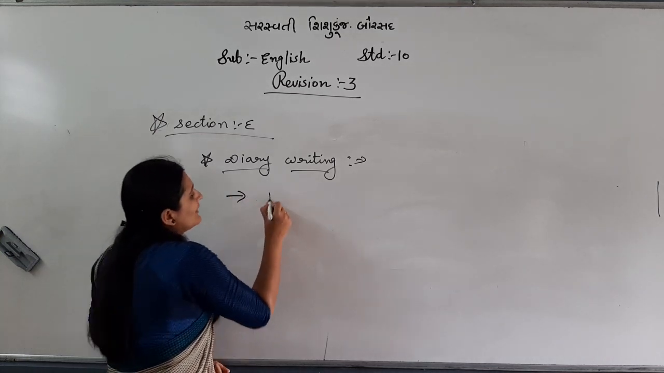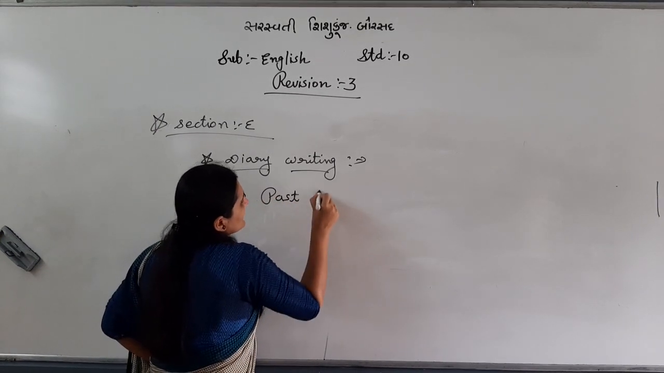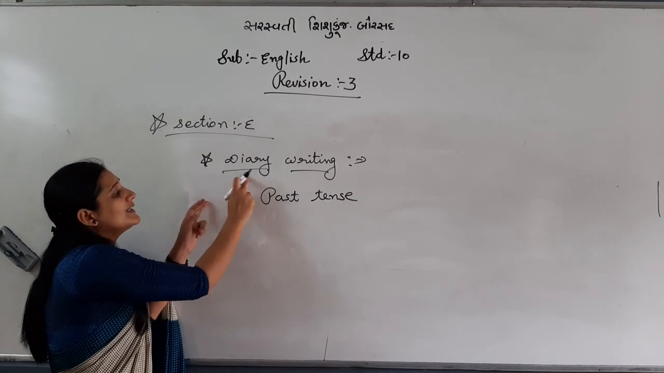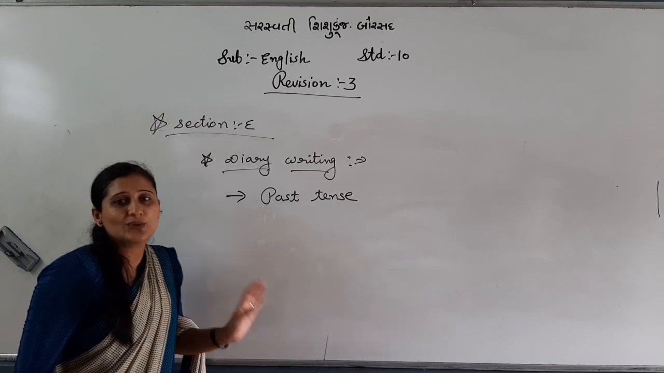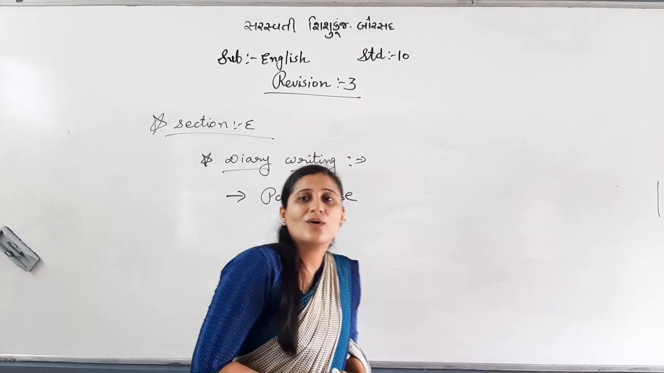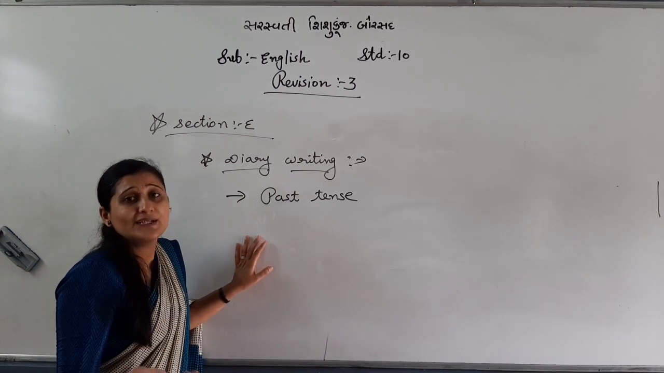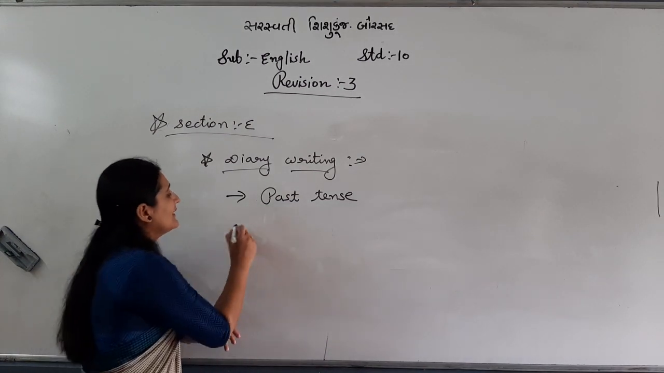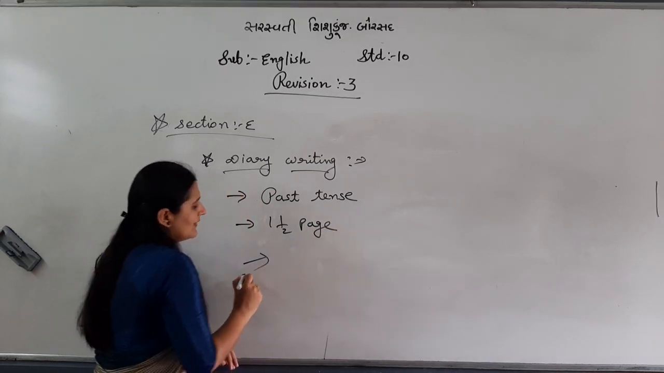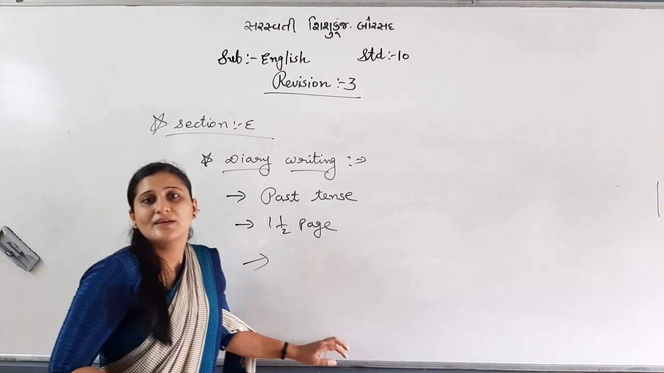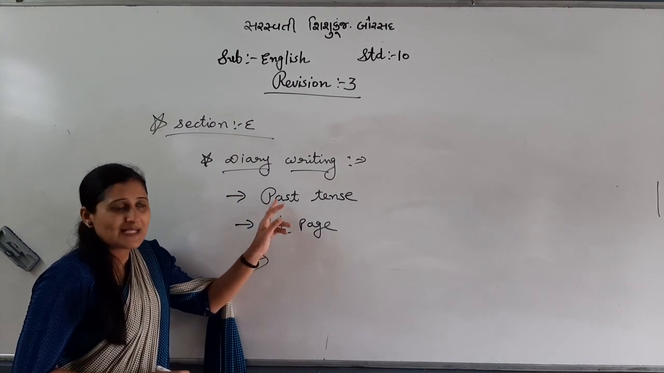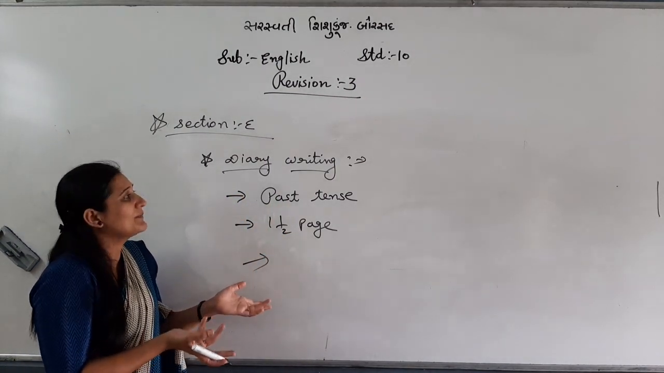Second thing, you will write using past tense. Diary you can write using past tense only, past perfect, past tense or past continuous tense. In short, past tense you can write. Your length should be 1.5 pages in the form of 5-6 paragraphs. This is easy, so let me not discuss it.